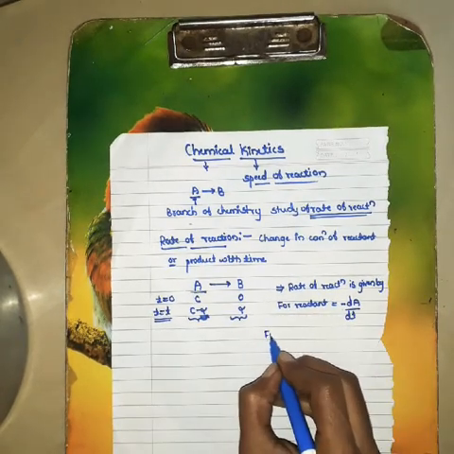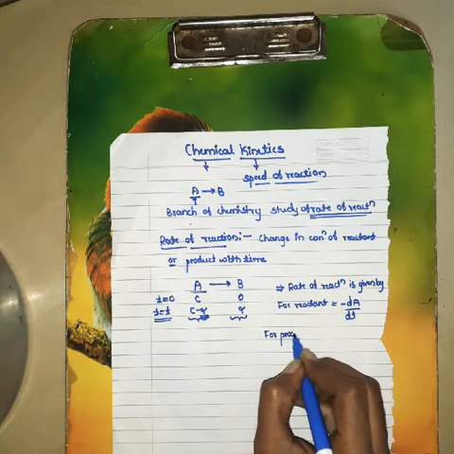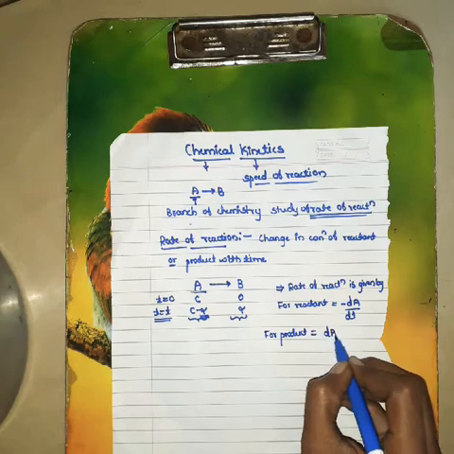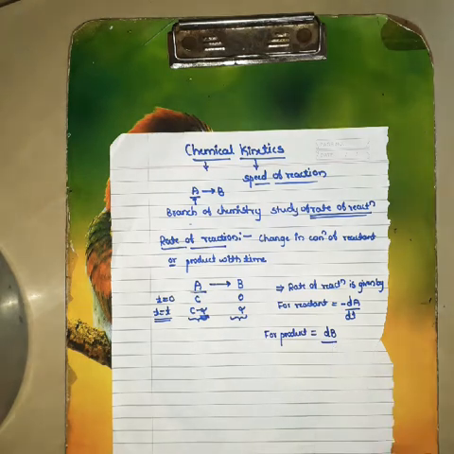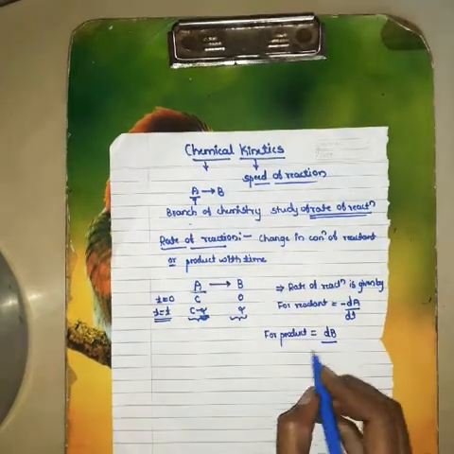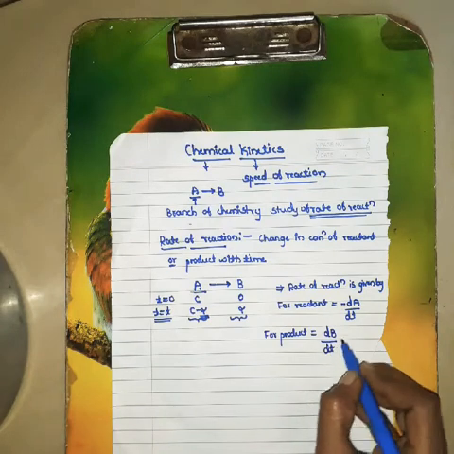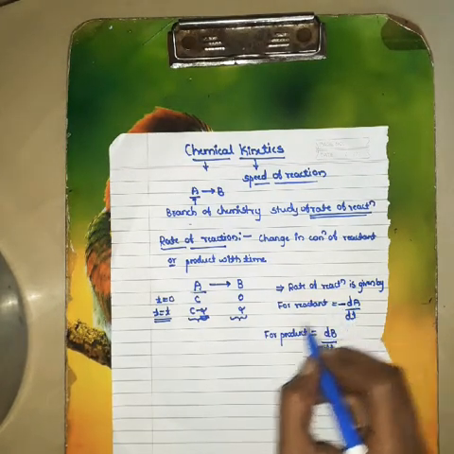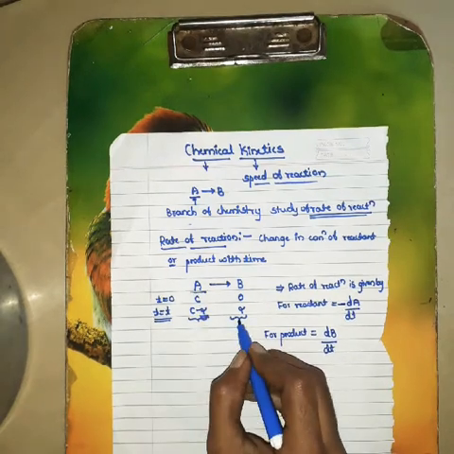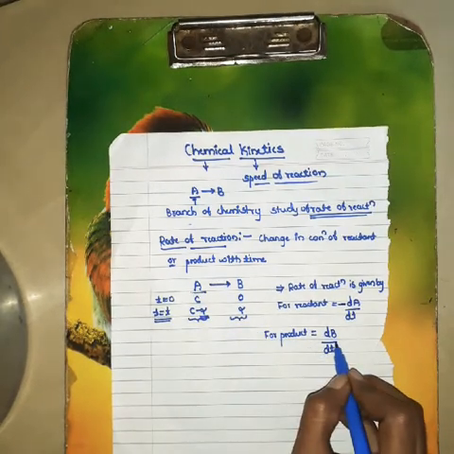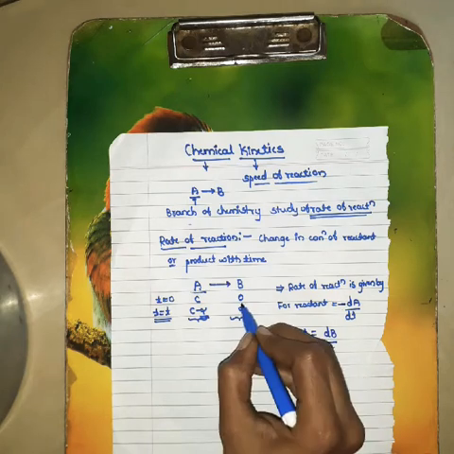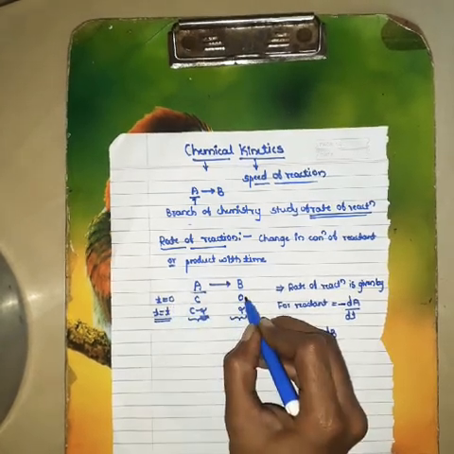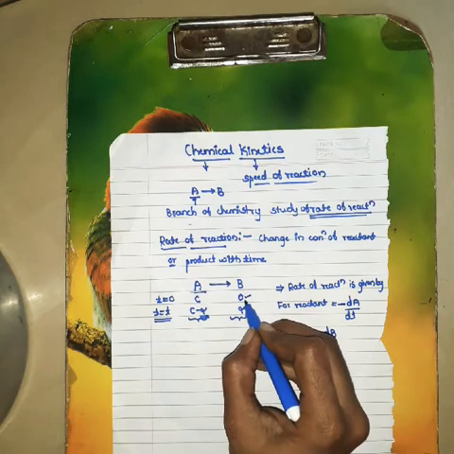For the product, it is given by dB by dt. Here the negative sign indicates decrease in concentration. Decrease in concentration of A takes place, increase in concentration of B takes place. Initially at time 0, the concentration of B will be 0.